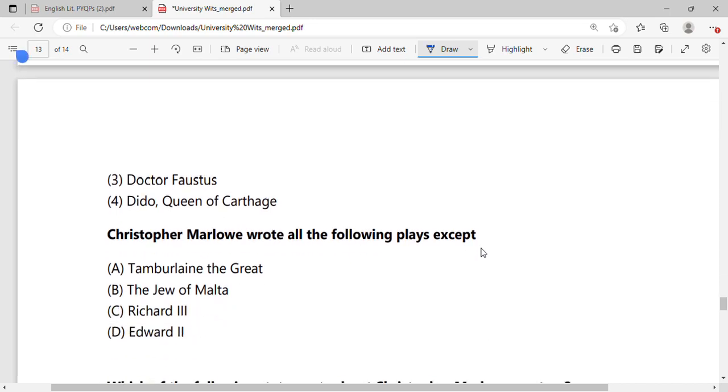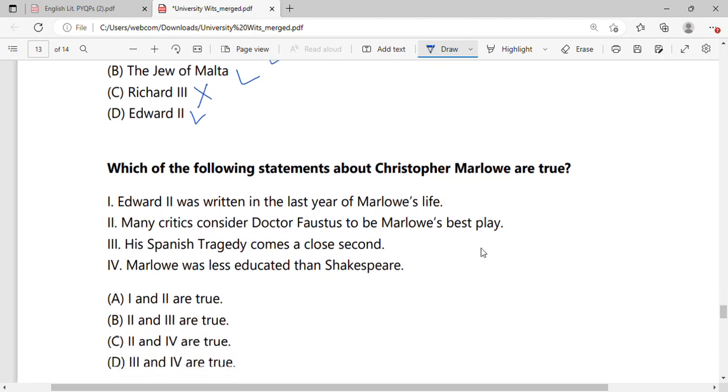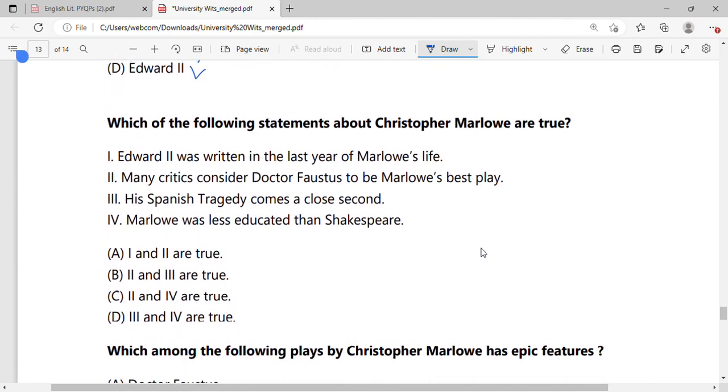Now, we have the second last question here. Christopher Marlowe wrote all the following plays except. He wrote Tamburlaine the Great, he wrote The Jew of Malta, he wrote Edward II. Richard III is not written by Christopher Marlowe. Then who has written Richard III? Please let me know in the comment section below.